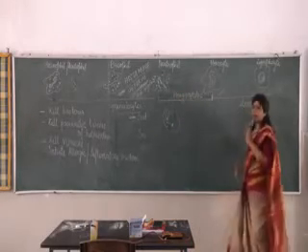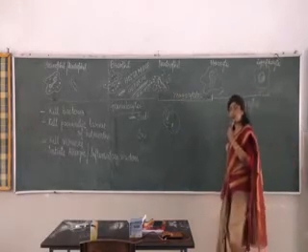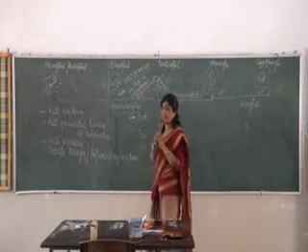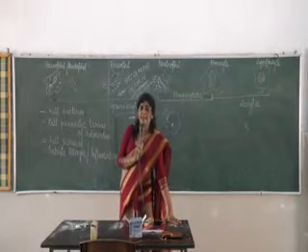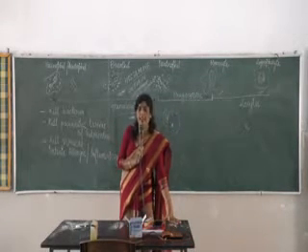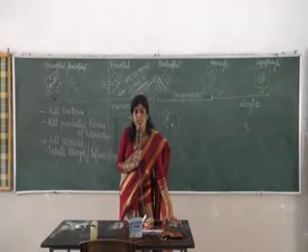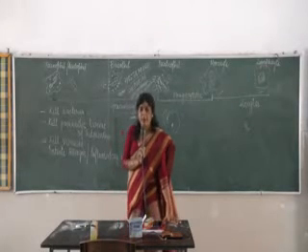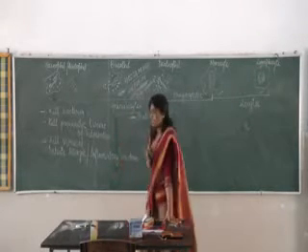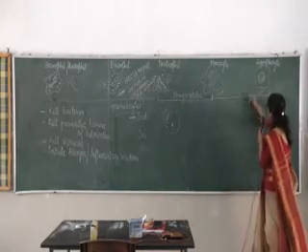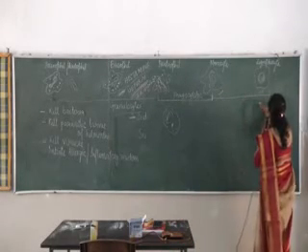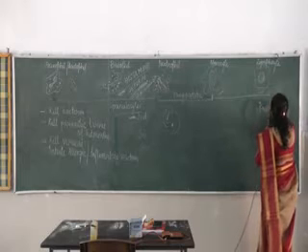Let us come to lymphocytes, just the basics. You have done a lot about lymphocytes in the previous class, in the immune system. What is the function of lymphocyte? Lymphocytes produce antibodies.